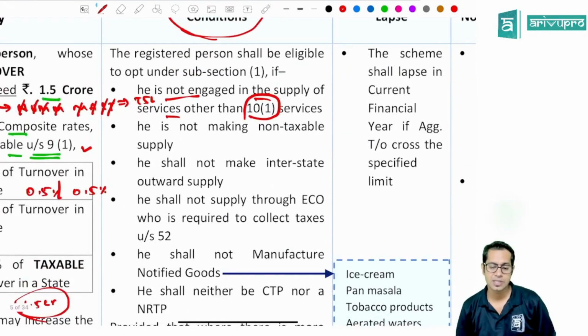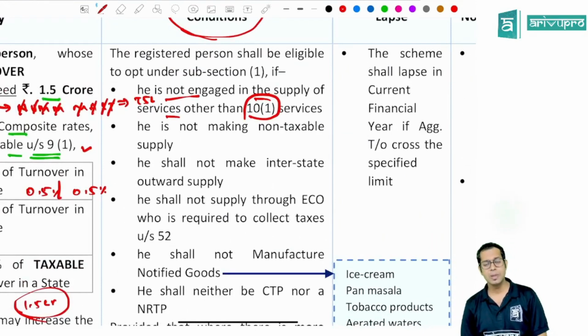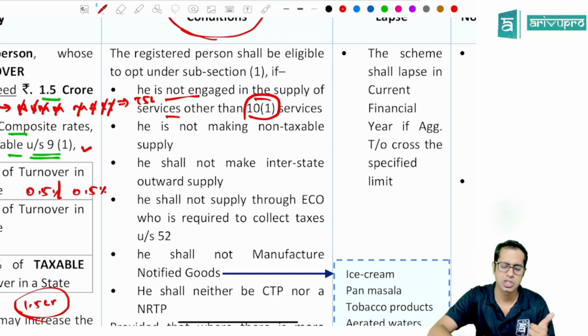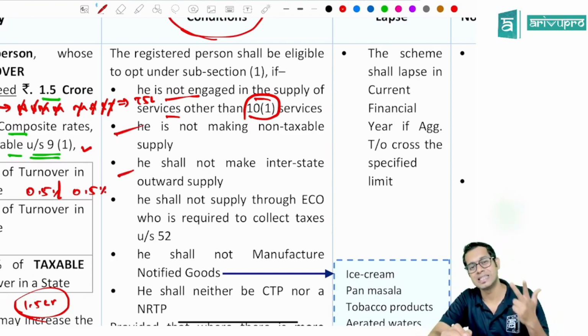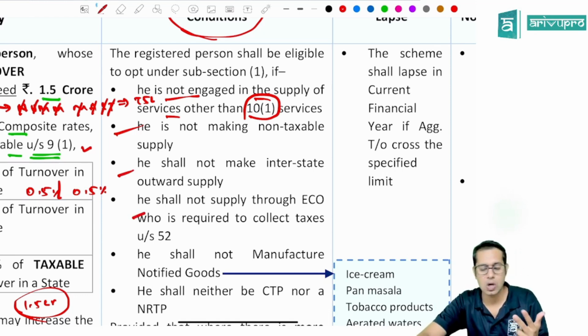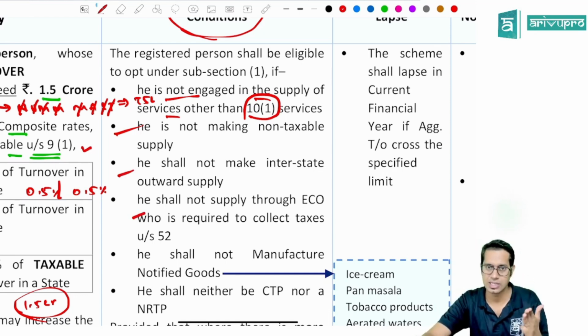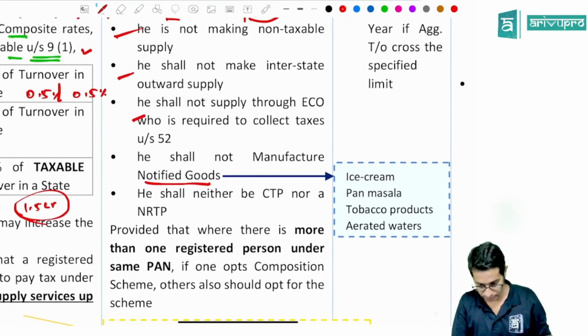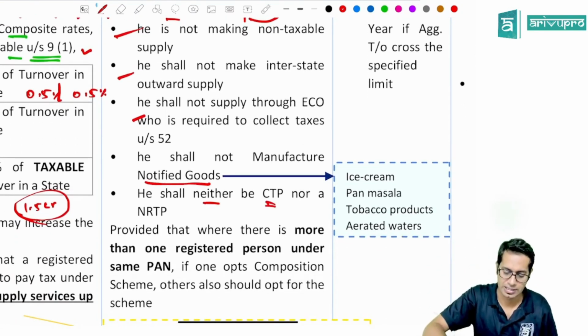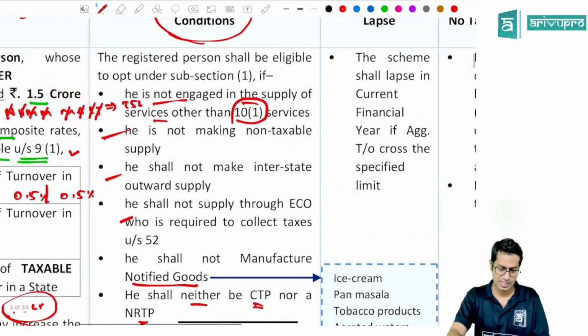Okay, so a registered person will be eligible to opt for composition scheme if you don't supply services other than those mentioned in 10 subsection 1, if you're not making non-taxable supplies, if you're not making interstate outward supply, and if you're not supplying services through an e-commerce operator who is required to collect the taxes under section 52, and if you're not manufacturing notified goods, as well as if you are not a casual taxable person and non-resident taxable person. So see that these are the conditions you should satisfy.